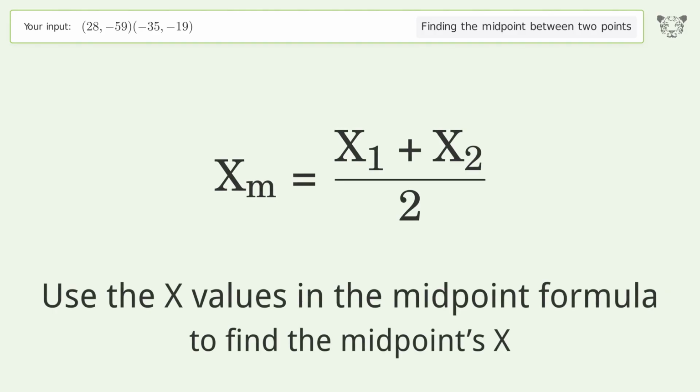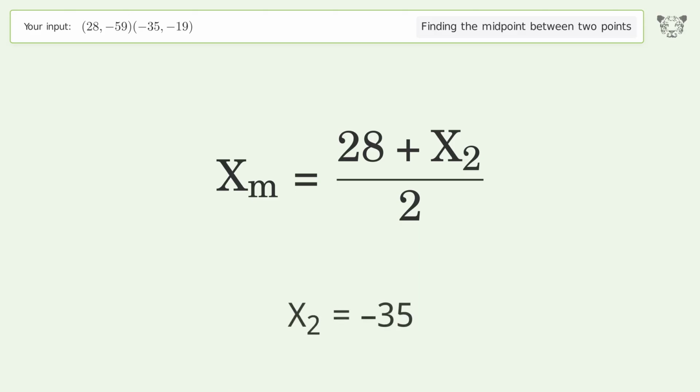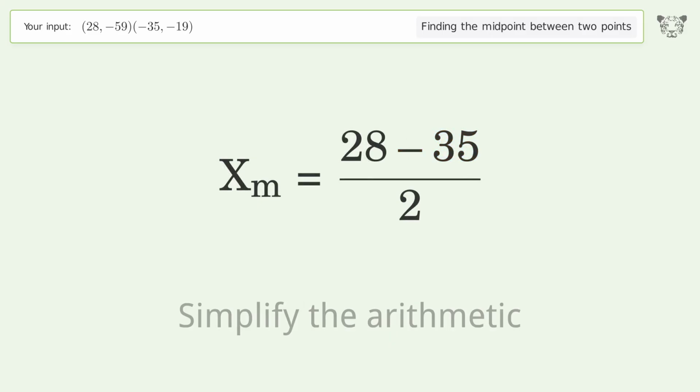Use the x values in the midpoint formula to find the midpoint's x. x1 equals 28. x2 equals -35. Simplify the arithmetic.